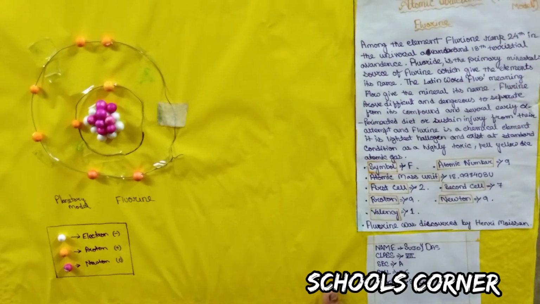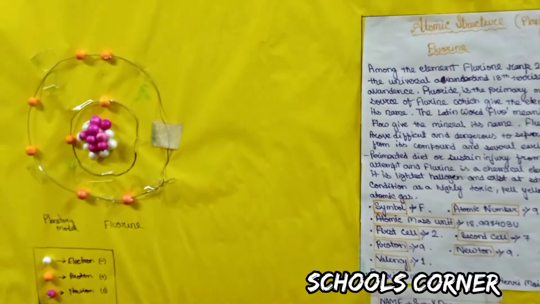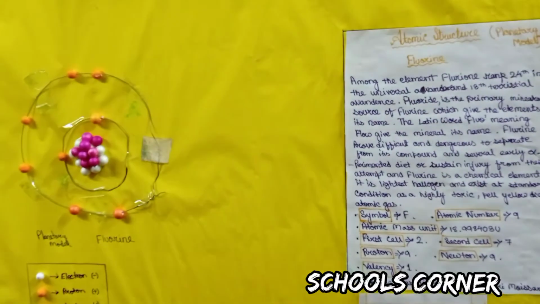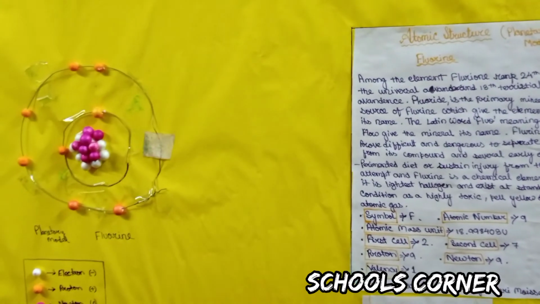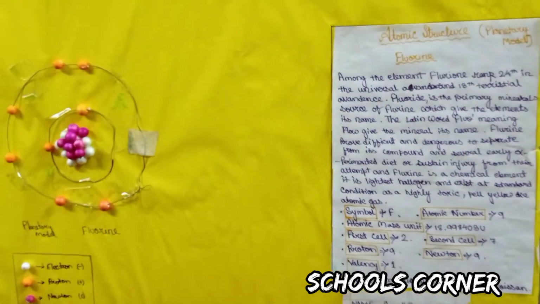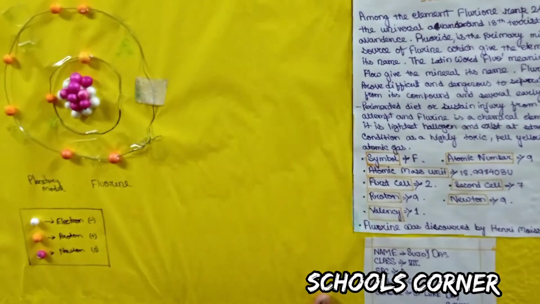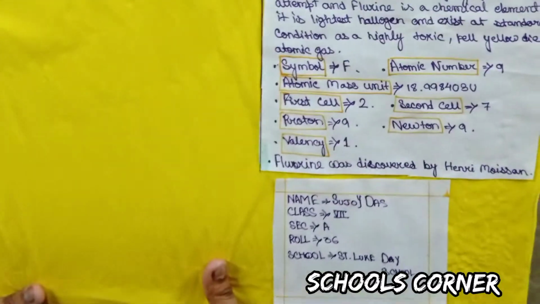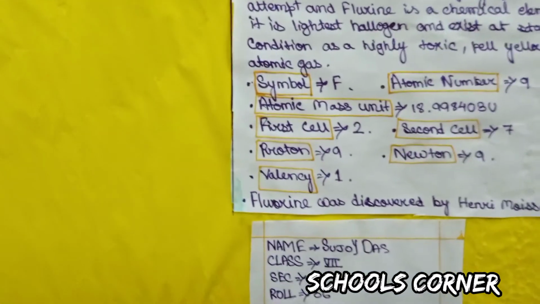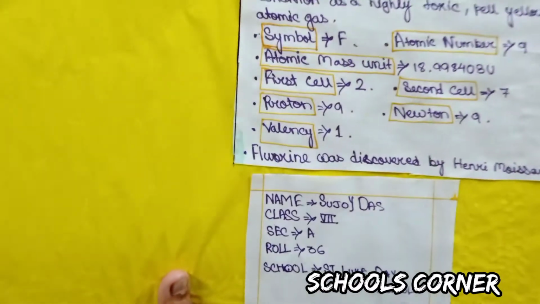Among the atomic structure, the symbol of fluorine is F, capital letter F. The atomic number is 9. The atomic mass unit is 18.998403 U. Proton is 9, neutron is also 9, valency is 1, and fluorine was discovered by Henry Moissan.